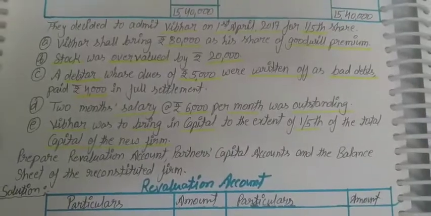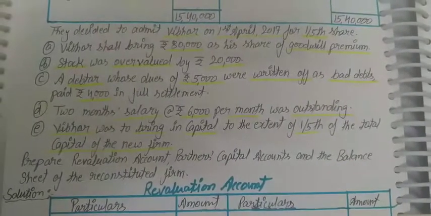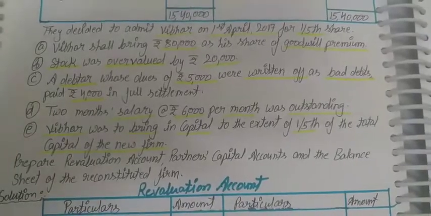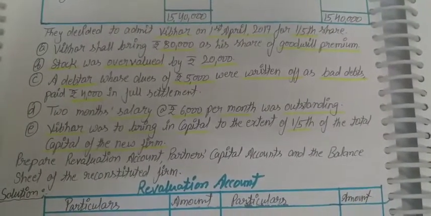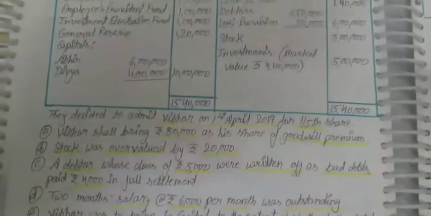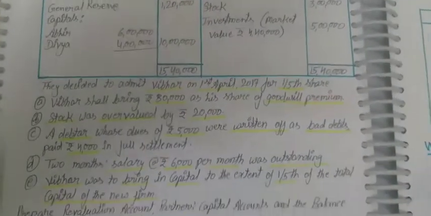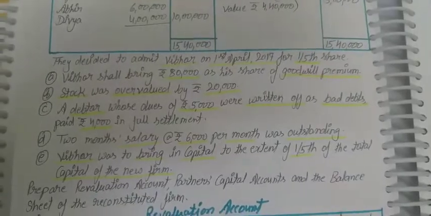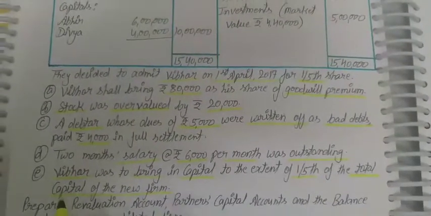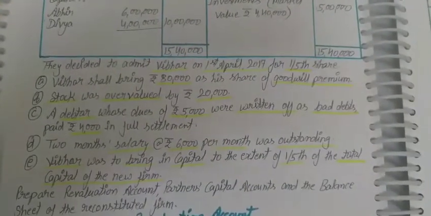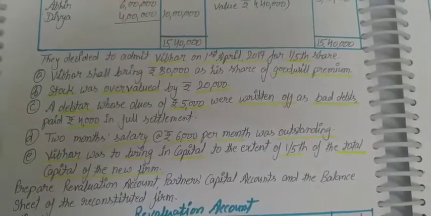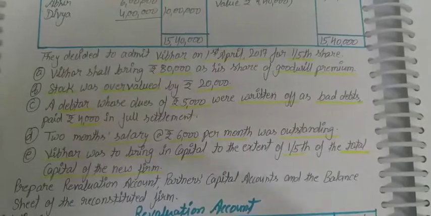Now we don't know the total capital of the firm, so first we have to do all the treatment related to the above transactions and the adjustment. Then we need to calculate the total capital of the firm. Then what will be the total capital of that firm?